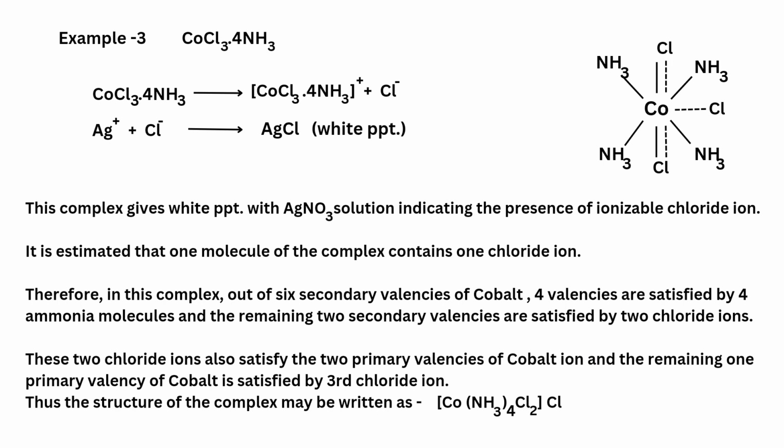Therefore, in this complex, out of the 6 secondary valencies of cobalt, 4 are satisfied by 4 ammonia molecules and the remaining 2 secondary valencies are satisfied by 2 chloride ions. These 2 chloride ions also satisfy 2 primary valencies of the cobalt ion and the remaining primary valency of cobalt is satisfied by the third chloride ion. Thus, the structure of the complex can be written as [Co(NH3)4Cl2]Cl.